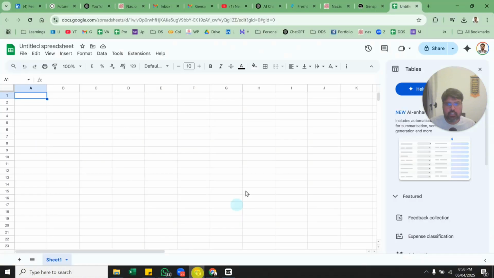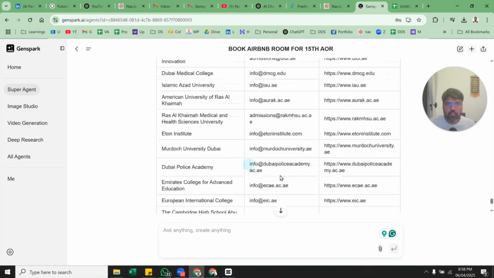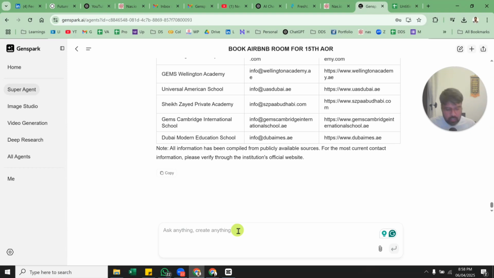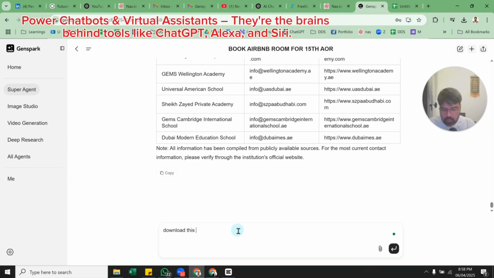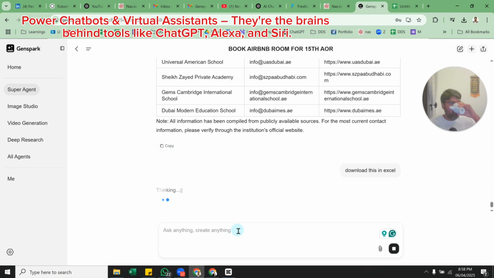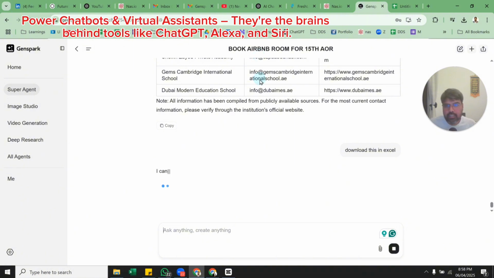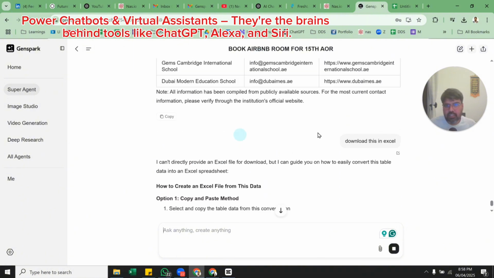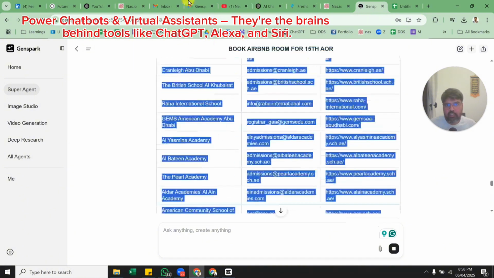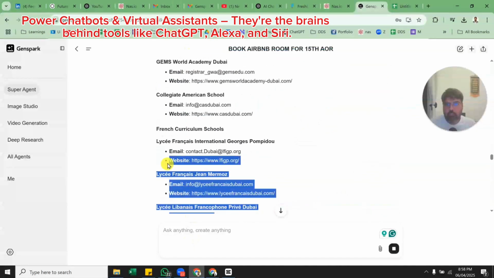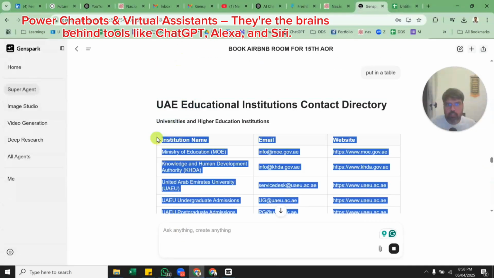I can just copy this. Let me see whether they are giving me the option to download this in Excel. So let us see whether this feature is there. In ChatGPT it is there, but let us see if it is here. If you know, in downloading Excel, what it is going to do is write Python code to do that, which I think it is not doing. It doesn't have that much. It is not as smart as of now, but this is good enough for me, right?